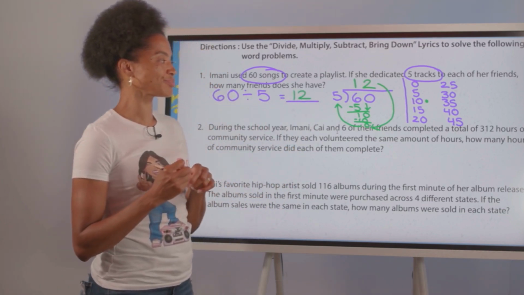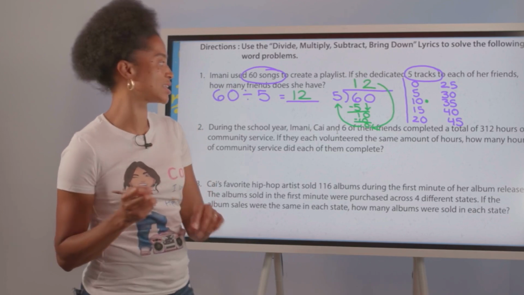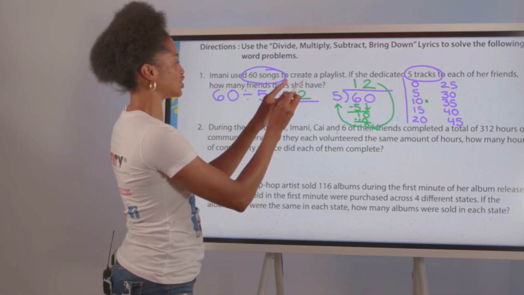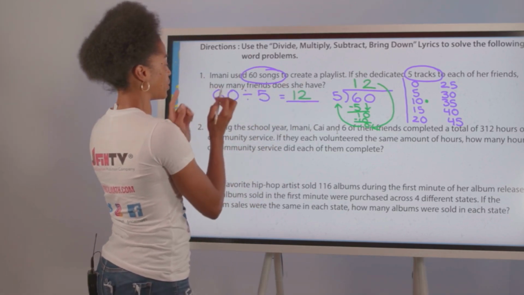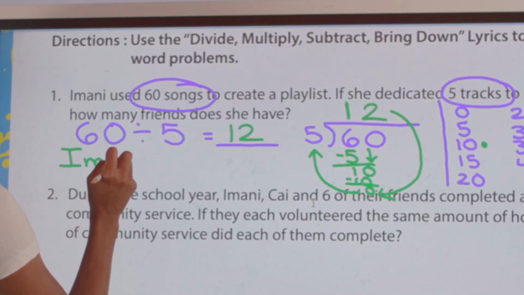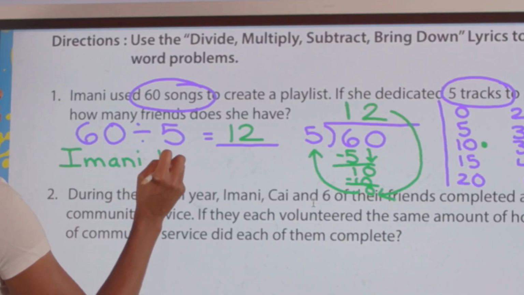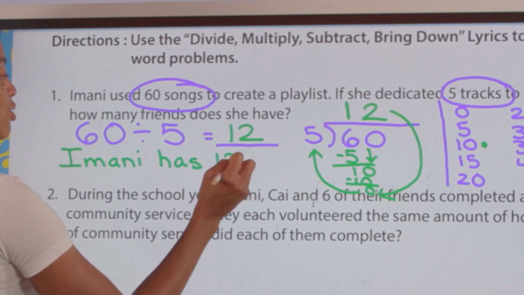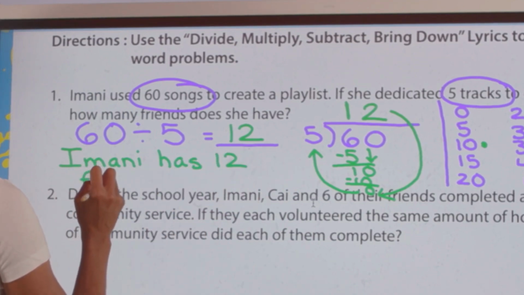Here we go. We need a sentence. How many friends does she have? Let's start with the person we're talking about. Imani, write this down, has 12 friends.